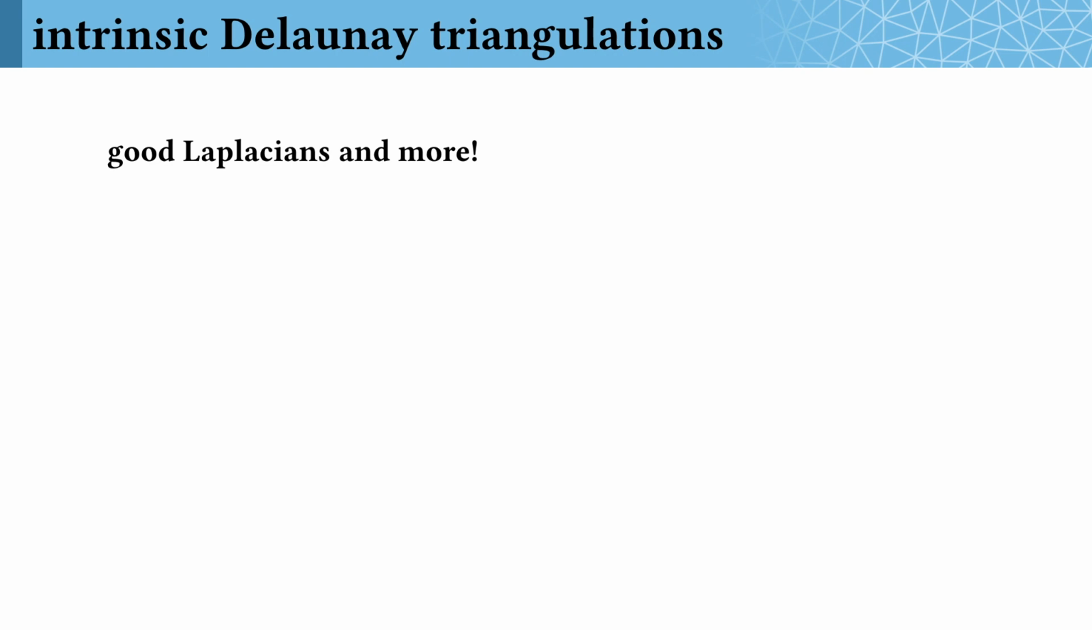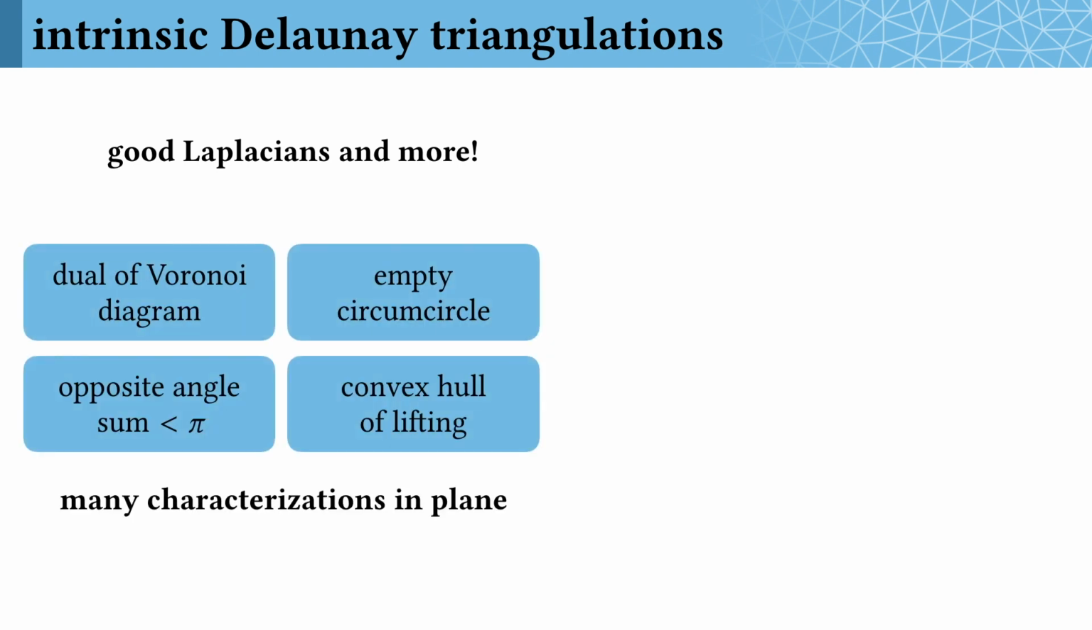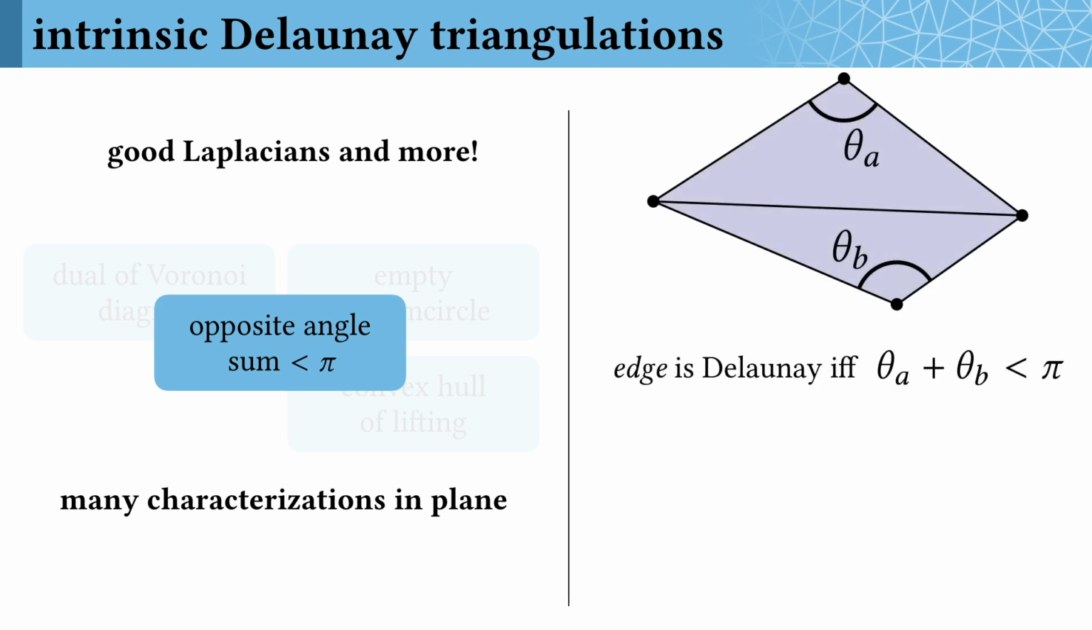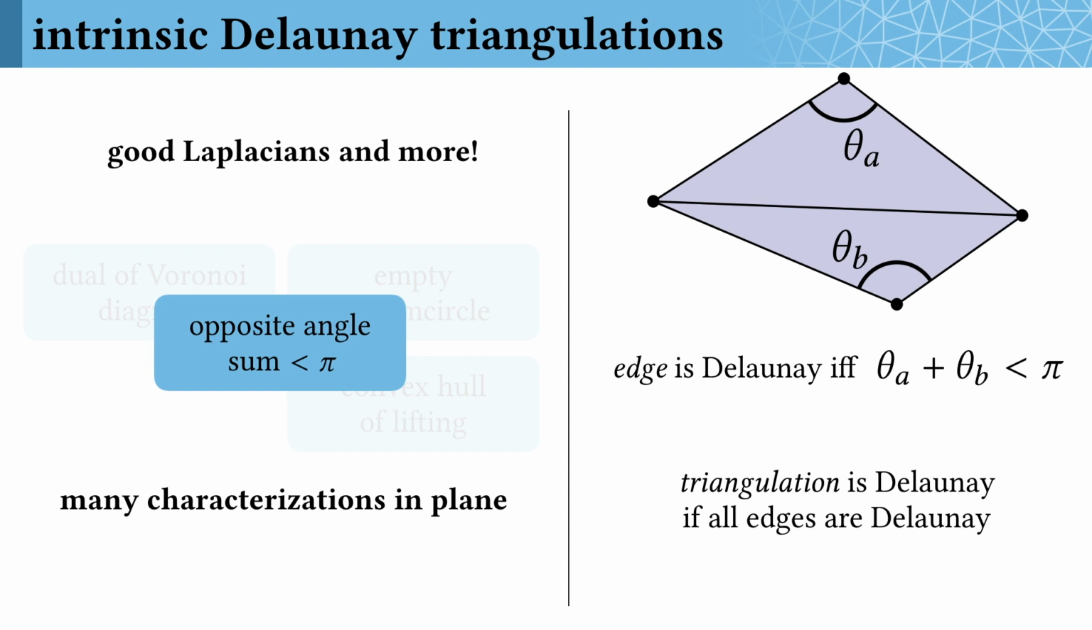Delaunay triangulations are a fundamental object in computational geometry. Among other things, they guarantee that the Laplace operator has all positive edge weights and a maximum principle. There are a lot of equivalent characterizations of Delaunay triangulations in the plane. The one that's useful for us will be that for every edge, the opposite triangle angles sum to less than pi. On an intrinsic triangulation, we can evaluate this definition by simply laying out the 2 triangles on either side of an edge and measuring those 2 angles in the plane. We'll say that a triangulation is Delaunay if all of its edges are Delaunay.